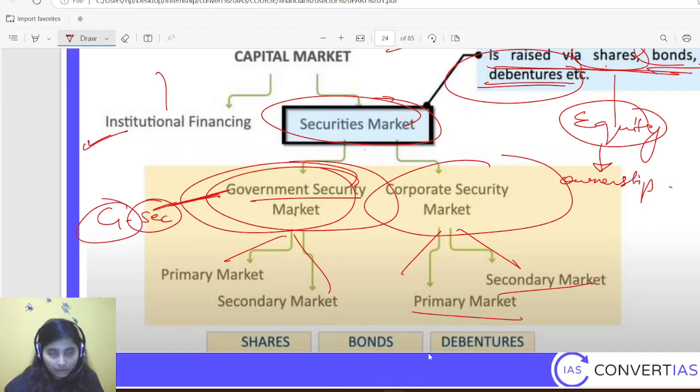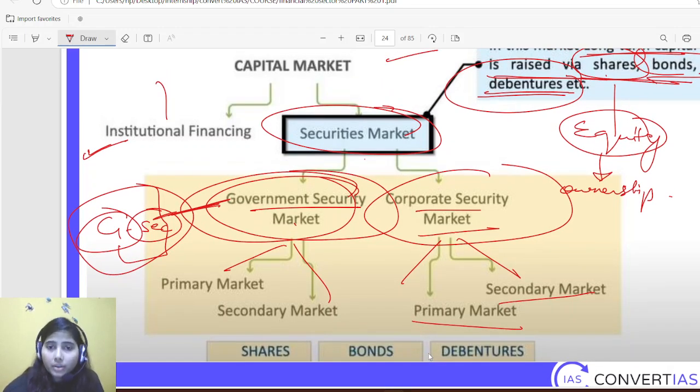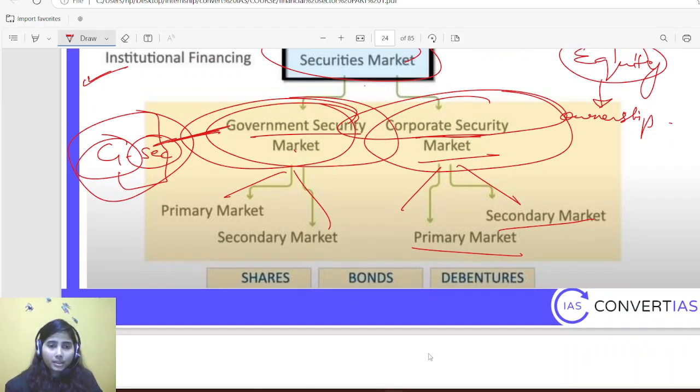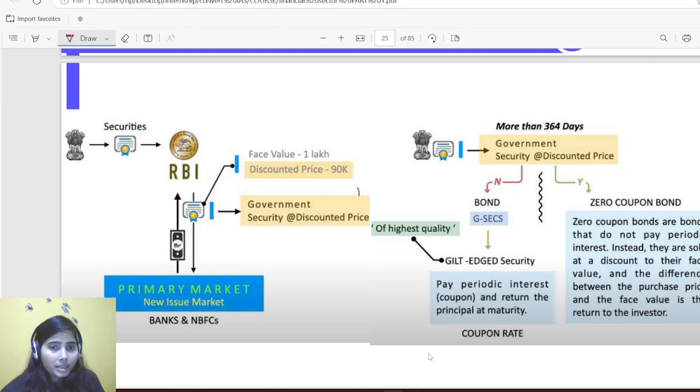So these government securities are being traded in secondary market. In corporate security market, corporates issue securities. Simple. This is the simple thing. Okay. So there are three instruments here: share, bonds, and debenture. I hope you are aware about it. Now comes this government securities.